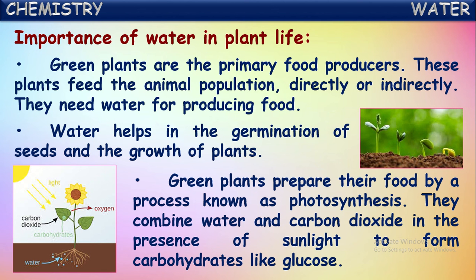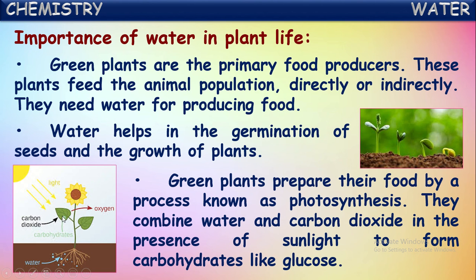They combine water and carbon dioxide in the presence of sunlight to form carbohydrates like glucose, which we call food for the plants. See here, they take water from the roots and carbon dioxide from the air through their leaves.